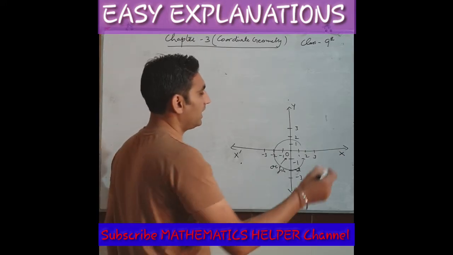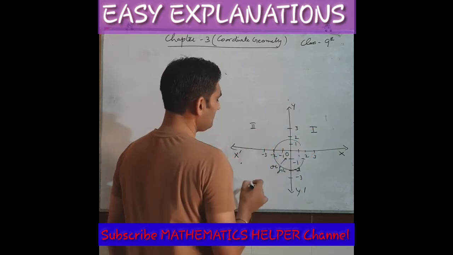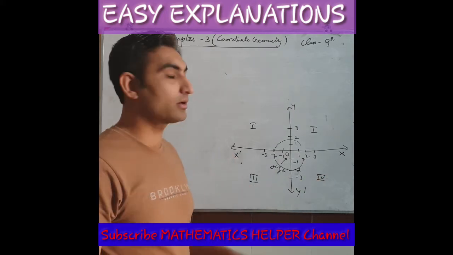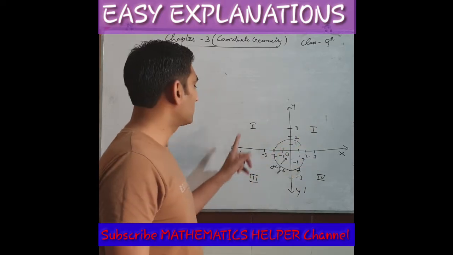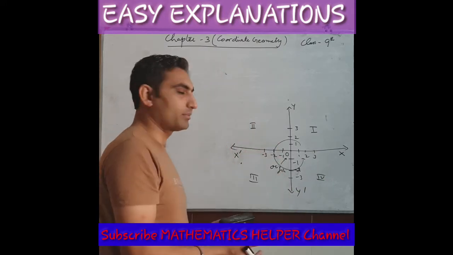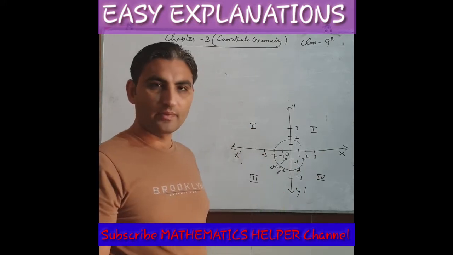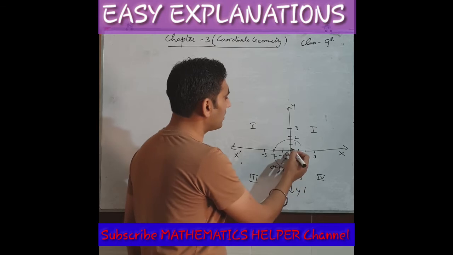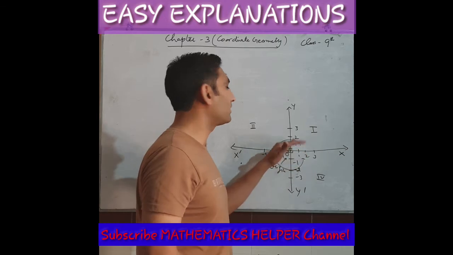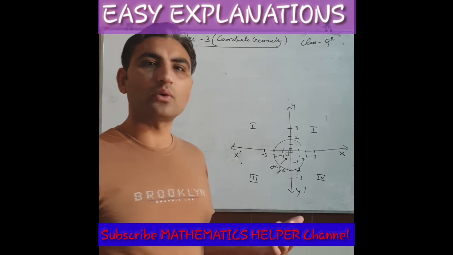Then what are the parts? I will start from here. This is my first part, second part, third part, and fourth part. You can't start from anywhere else; you can start only from here. First, second, third, and fourth, in the anti-clockwise direction. And what are their names? You have to remember these 4 are actually 4 quadrants. Because these axes are perpendicular to each other, they make an angle of 90 degrees, and when we get a complete 90-degree angle, we consider it a quadrant.